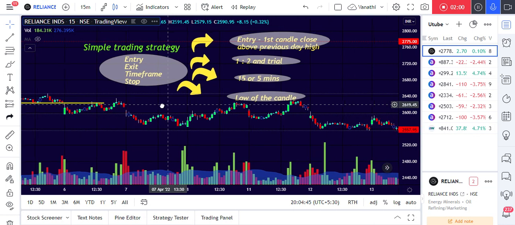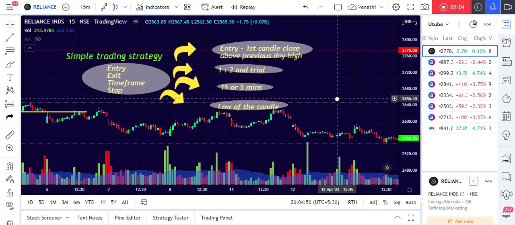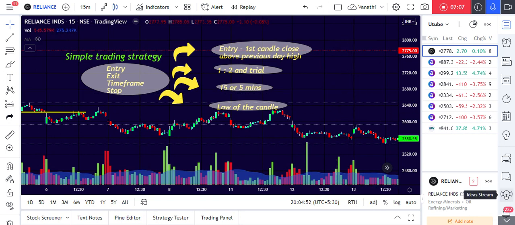So when we are discussing a strategy, there will be criteria for why we are choosing a particular stock to trade. Then after that particular stock qualifies for the strategy, we should know where to enter, exit, which time frame to use, and where we have to put the stop loss.